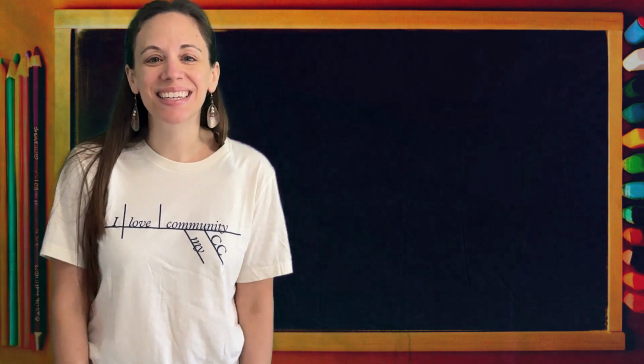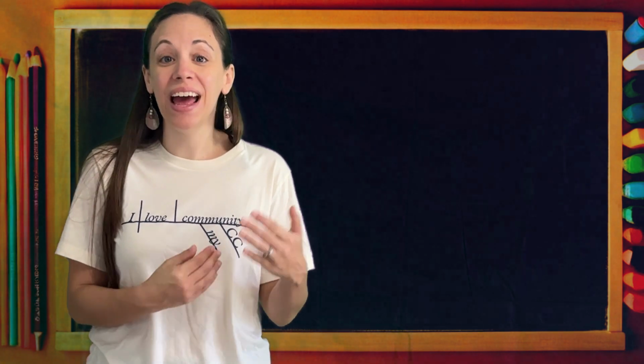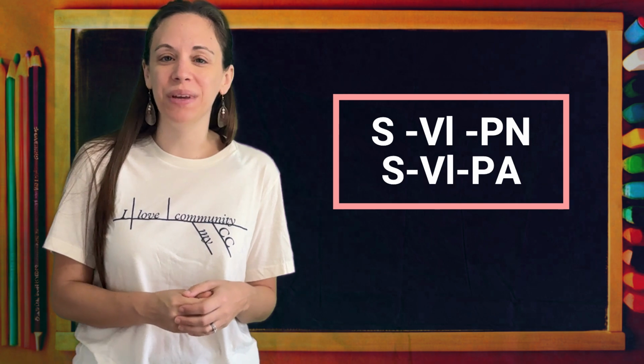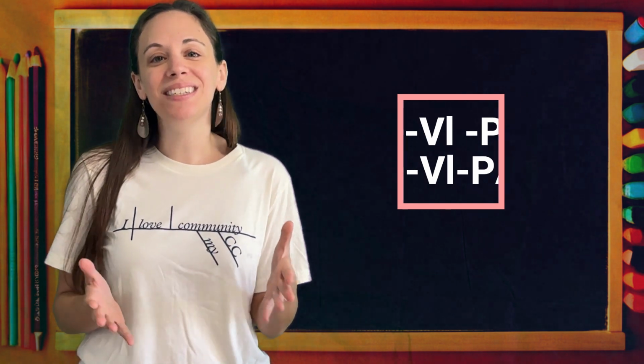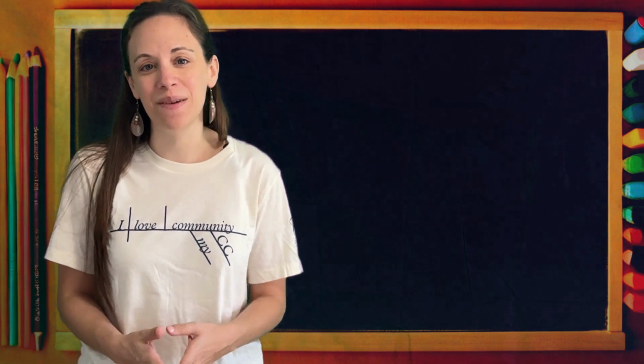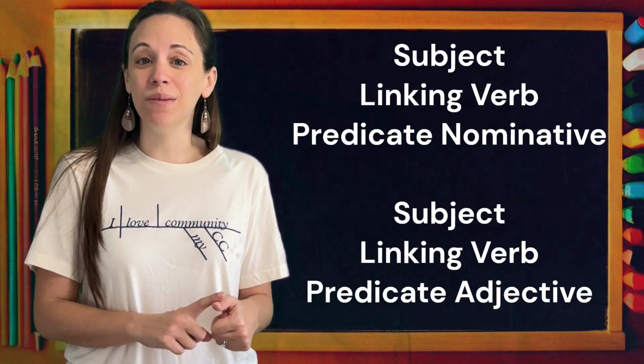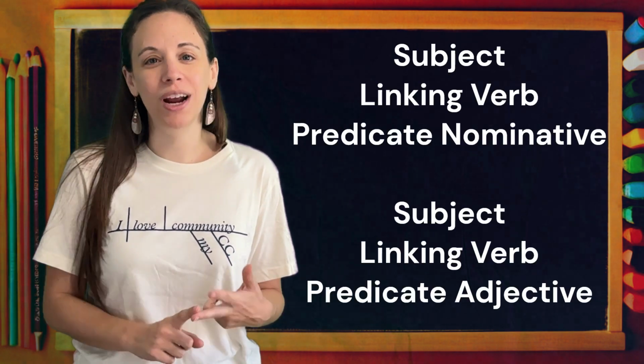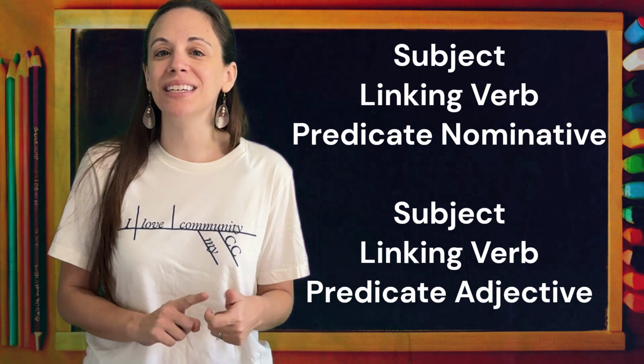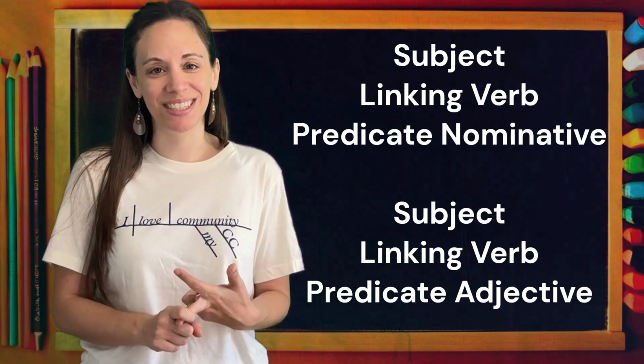Hey, and welcome back. So today we're going to work on SVLPN and SVLPA sentence patterns. First, as always, let's define what that means. So we're talking about subject, linking verb, predicate nominative, and subject, linking verb, predicate adjective.